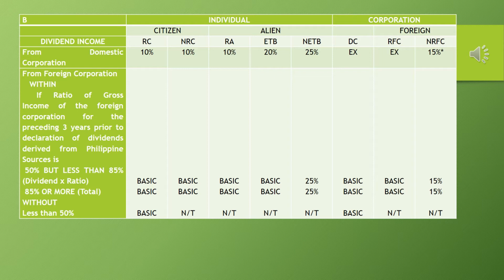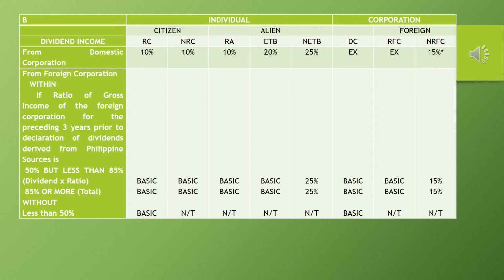If it is received by a domestic or resident corporation from a domestic corporation subject to tax, such dividend is tax exempt. Ano ba yung magiging reason? It is because there is an intercorporate dividend principle. Therefore, from domestic to domestic, that is also tax exempt. If it's received by a resident foreign corporation from a domestic corporation, that is also tax exempt.